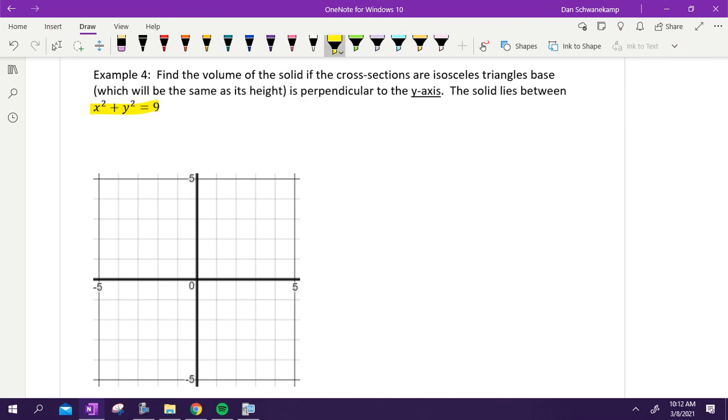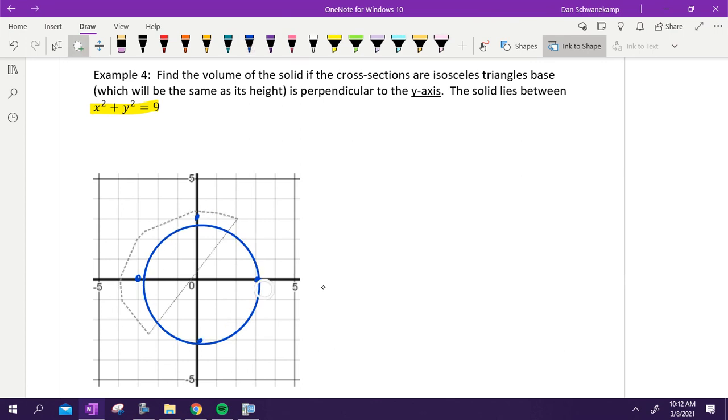Okay. What shape is this right here? X squared plus y squared equals 9. That is a circle. What's the radius going to be? It is 3. It is a circle with a radius of 3. That's something you need to know. We got my circle.